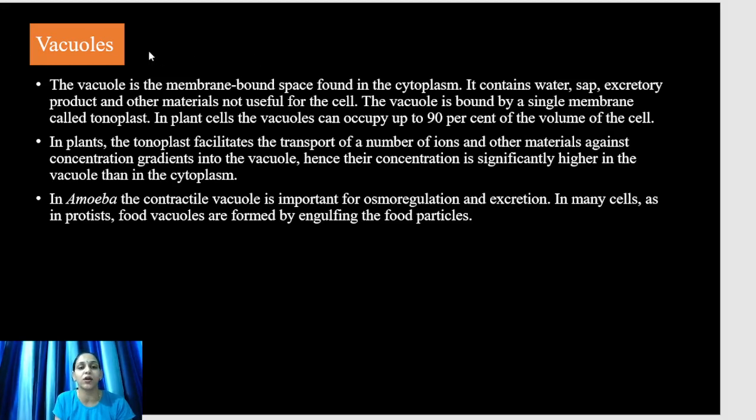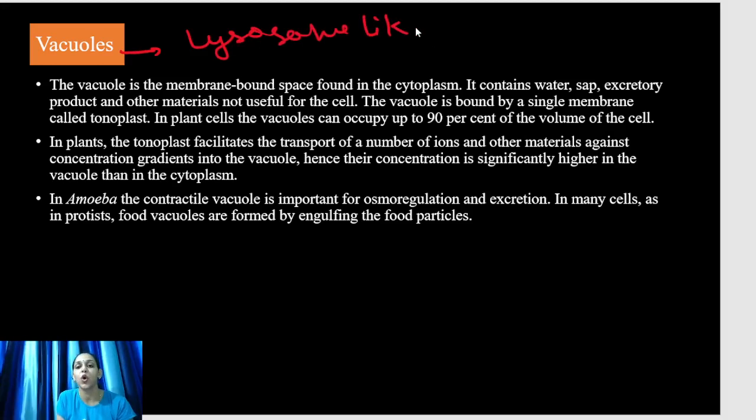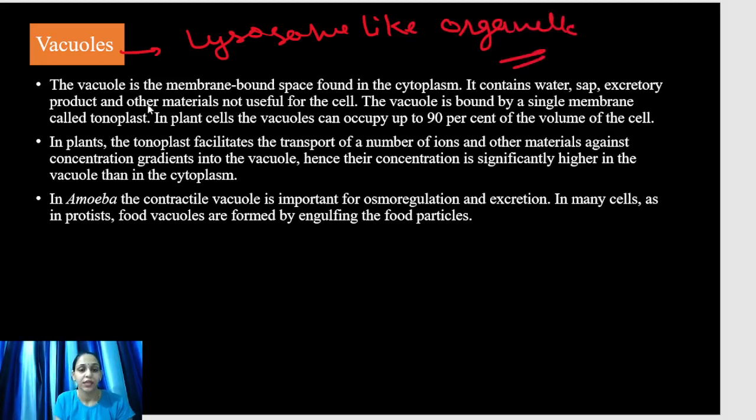Vacuoles. Vacuoles are also lysosome-like structures, lysosome-like organelles. These are present in the plant cells. The vacuole is a membrane-bound space found in the cytoplasm. It contains water, sap, excretory product and other material not useful for the cell. Vacuoles में जो material present होता है वो cell के लिए useful नहीं होता.